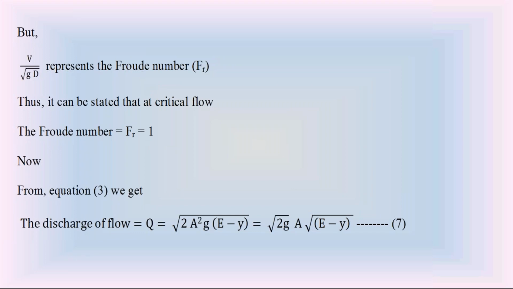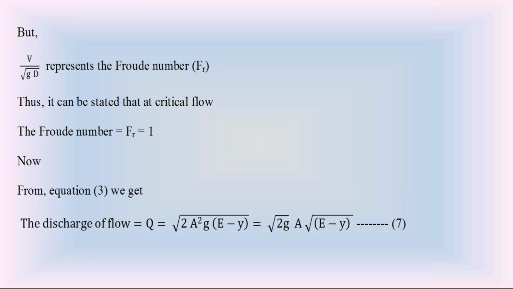Just now I explained that the minimum specific energy happens at critical depth Yc. When the water flow in the open channel is at critical depth, we call that water flow critical flow in the channel. So from this we can understand, if the water flow in the channel is critical flow, the specific energy is minimum, the depth of water flow is critical depth, and at that condition the Froude number of water flow is equal to 1. You may get a question in the examination: prove that at minimum specific energy, the Froude number equals 1. Then you have to answer with this entire discussion.